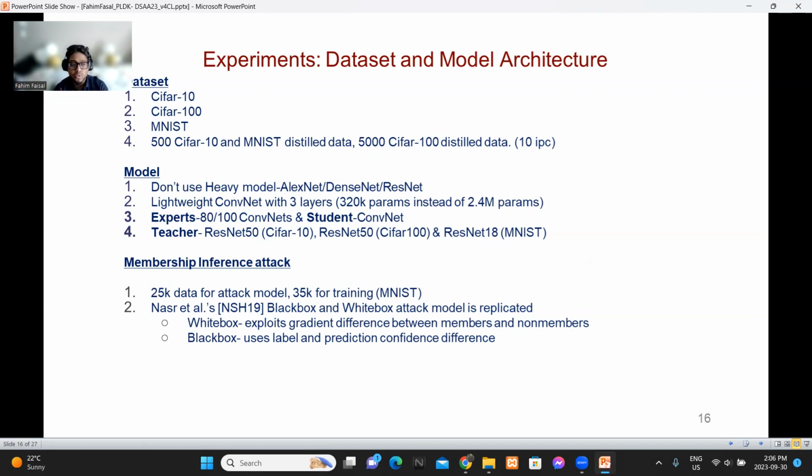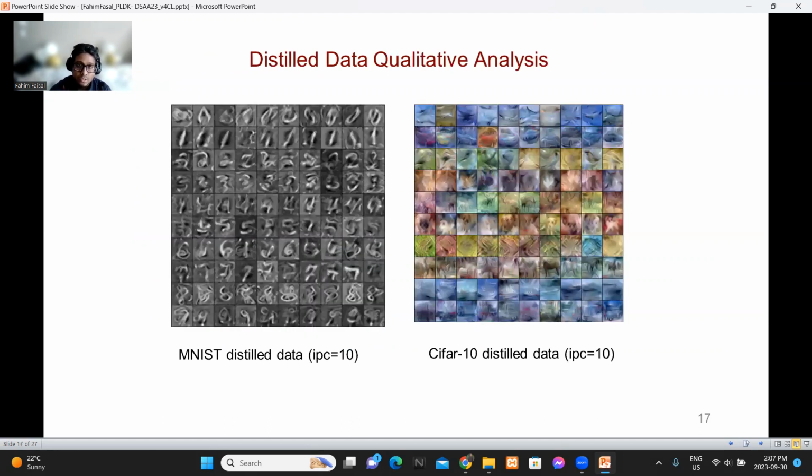So in case of membership inference attack, to design the adversarial or attack model, we replicated Nasr et al.'s black box and white box attack models. In the white box model, the adversary has access to each and every layer's output, the gradient information, the prediction confidence, and all. And in the black box model, the adversary has only access to the label and prediction confidence. For example, for MNIST, we split it into 25,000 and 35,000 data, where 25,000 data is reserved for attack model training and 35,000 is used for regular model training.